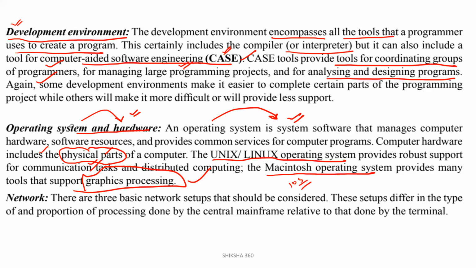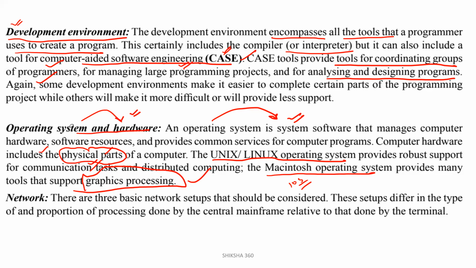Next one is the network. There are three basic network setups that should be considered. These setups differ in the type and proportion of processing done by the central mainframe relative to that done by the terminal.